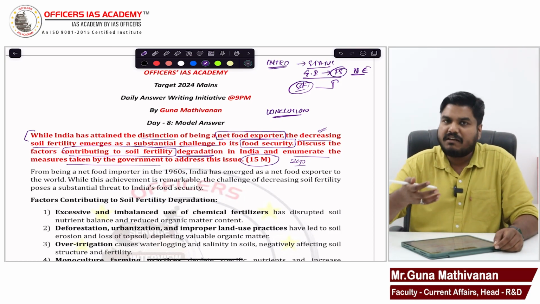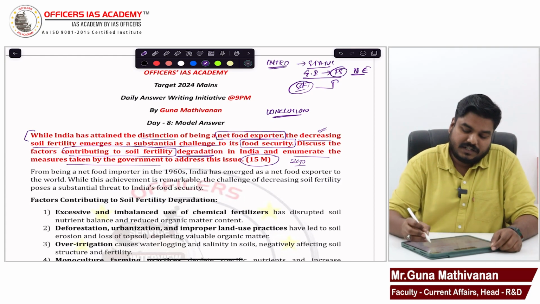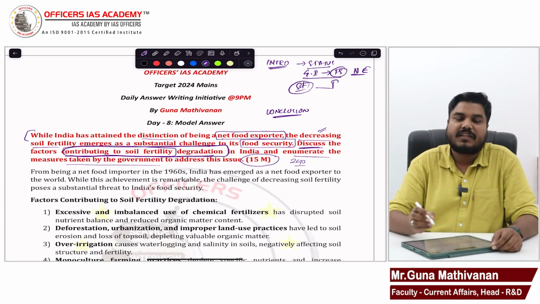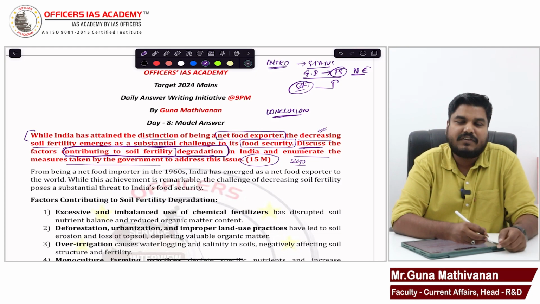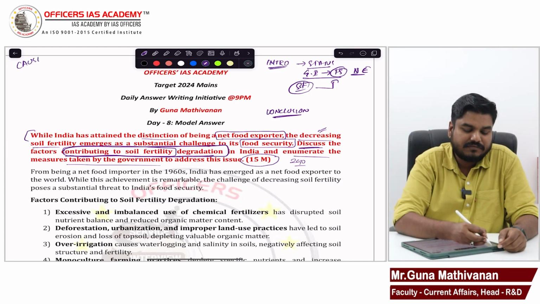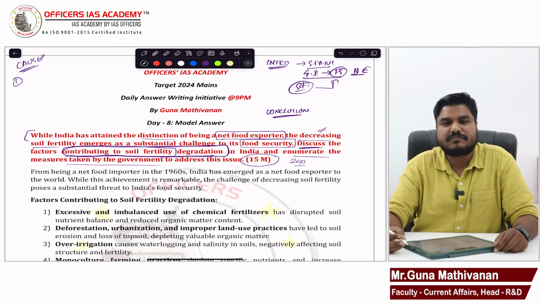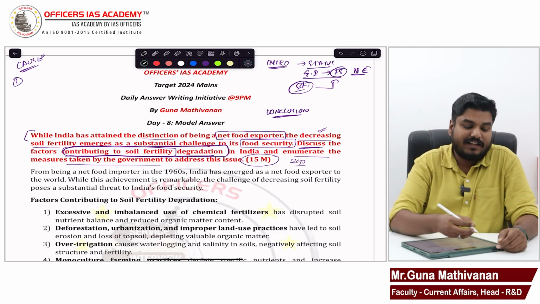Look at the subheading. Again, we will take the clue from the question. One aspect of the question talks about discussing the factors contributing to soil fertility degradation in India. So one subheading: causes for degradation of soil fertility. We are going to list a few causes. Cause number 1, we can talk about excess use of fertilizers.